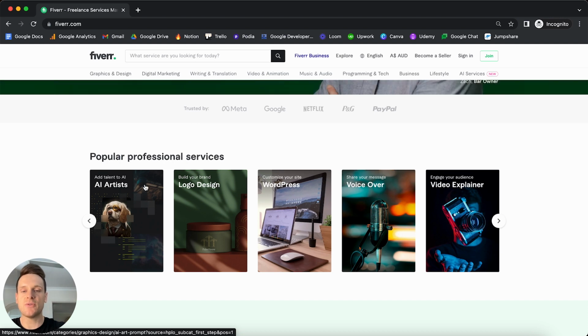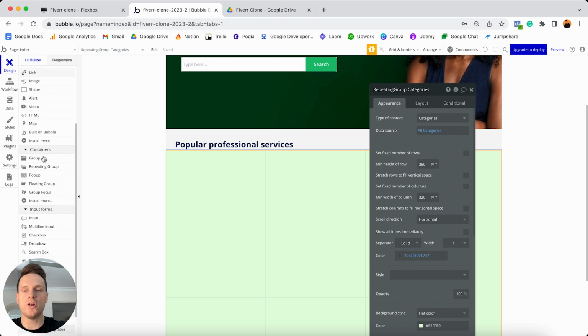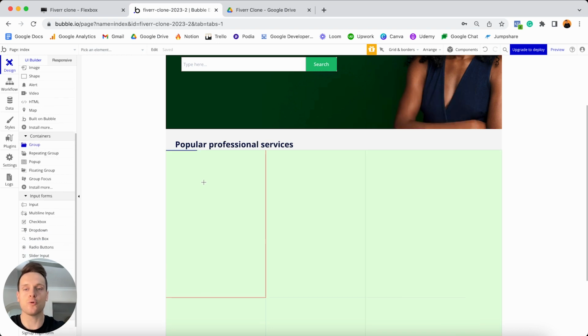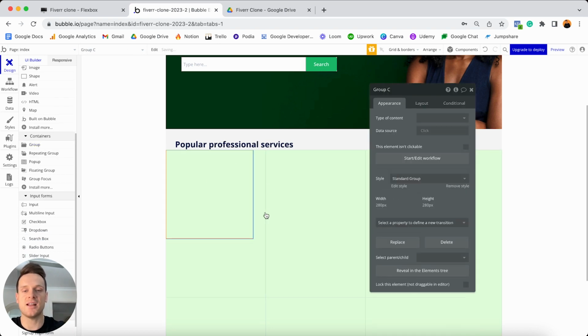So in order to build that out, we're going to jump back into our Bubble editor. And we're going to scroll on down to our containers menu and add a group element into the very first cell of our repeating group. Now, what I love about repeating groups in Bubble is that you only need to design the very first cell, and then it will automatically populate across all of the remaining cells. And you'll see what I mean in a moment.